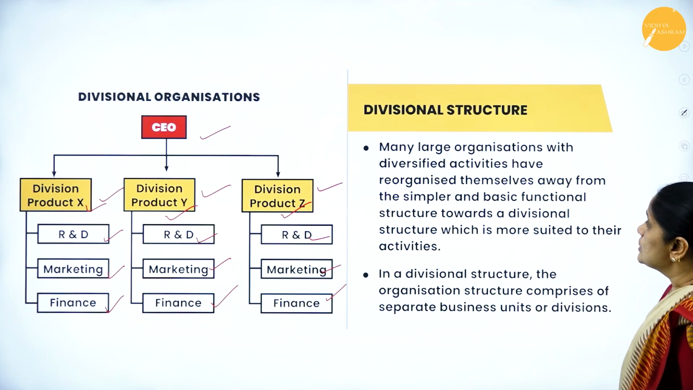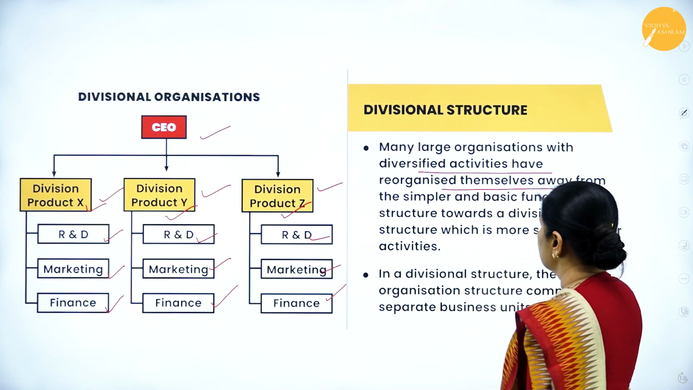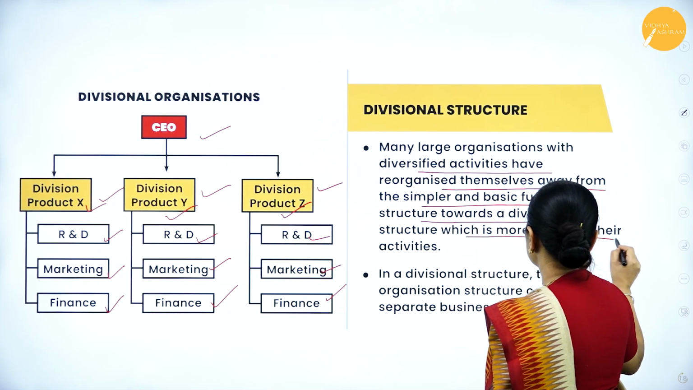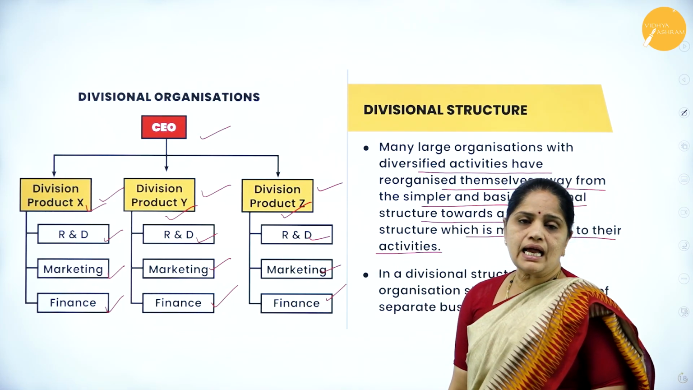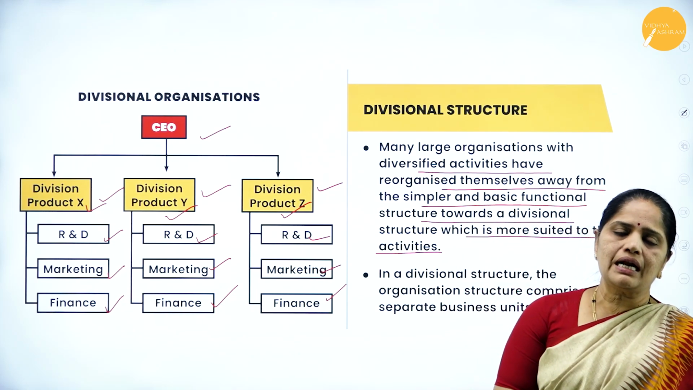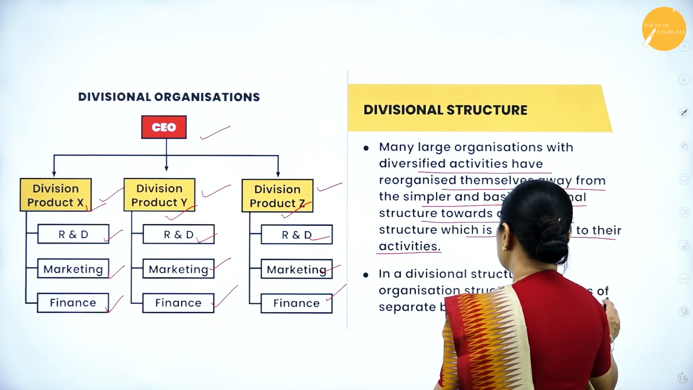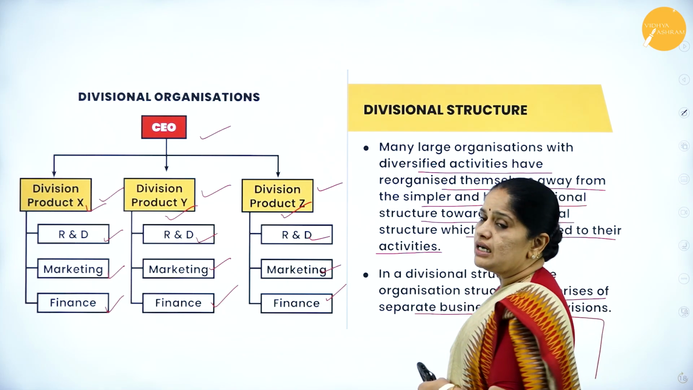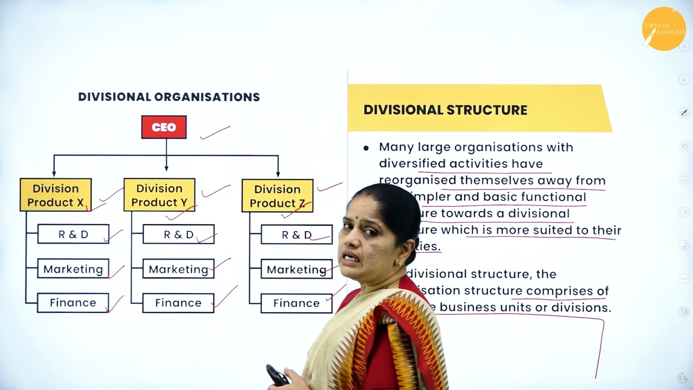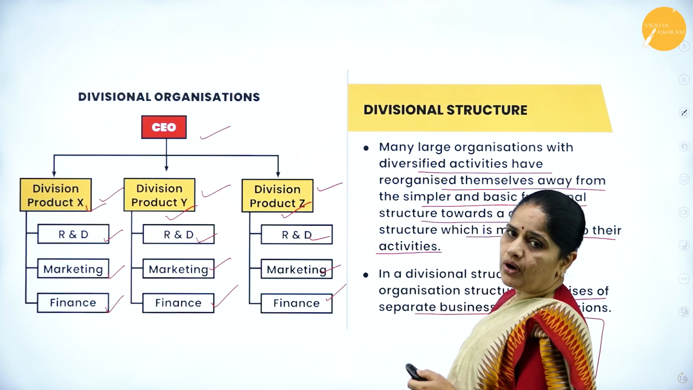So many large organizations with diversified activities have reorganized themselves away from simpler and basic functional structures towards the divisional structure, which is more suitable towards their activities. This kind of divisional structure is based on the product lines being manufactured. It comprises separate business units or divisions. So for each product you may have a separate business unit or division, and based on that, you create departments within each product line.